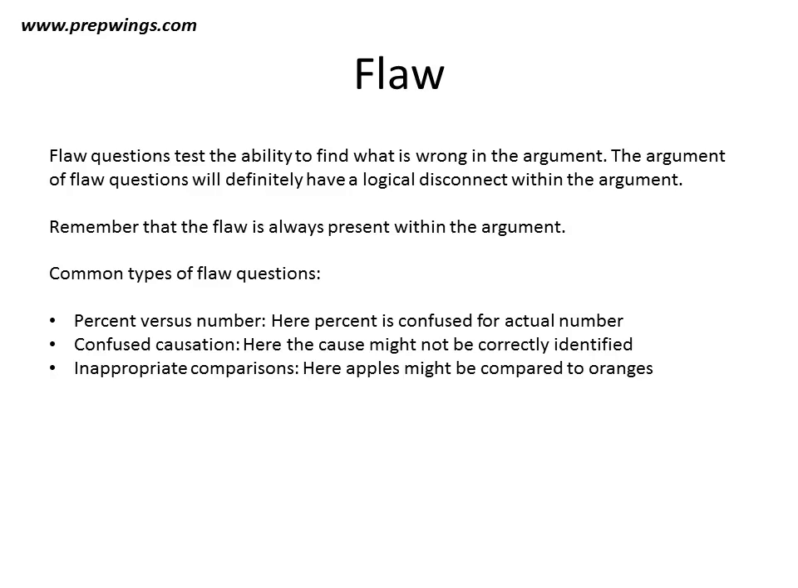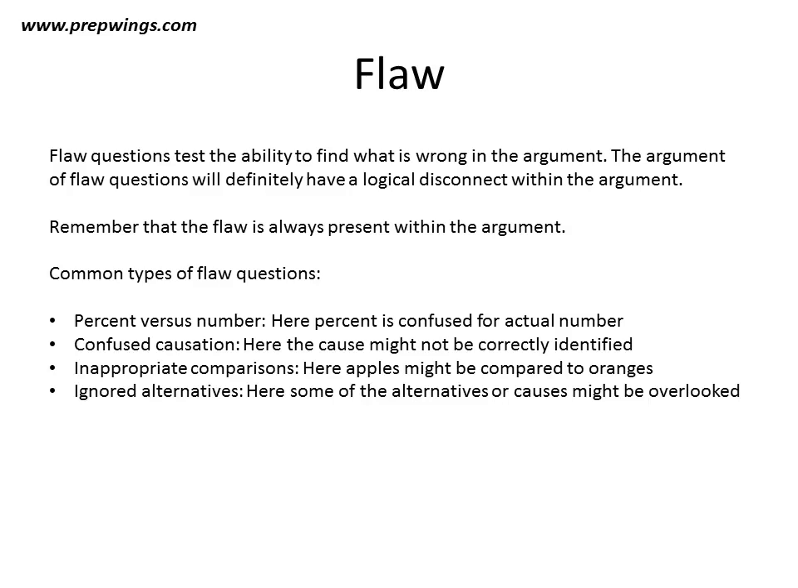within the argument. The third type of common flaw is inappropriate comparison. If apples are compared to oranges, then it is an inappropriate comparison. The argument might present some inappropriate analogy or comparison. The next type of common flaw is ignored alternatives. Here, some of the alternatives or causes might be overlooked. So these are the common types of flaws. There can be other flaws outside these common types within the argument also.